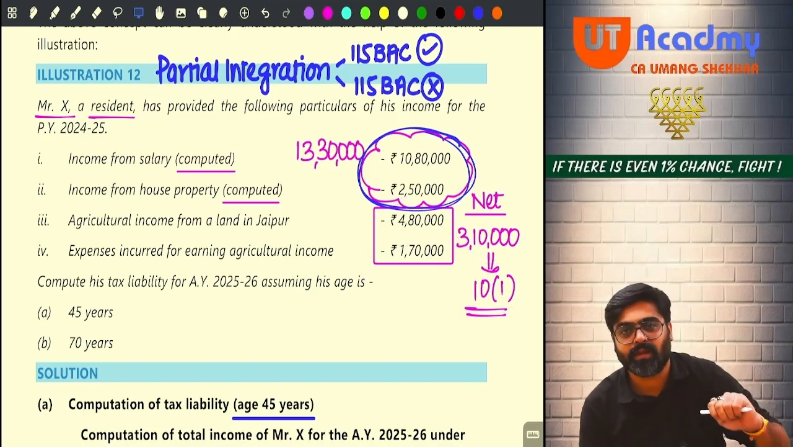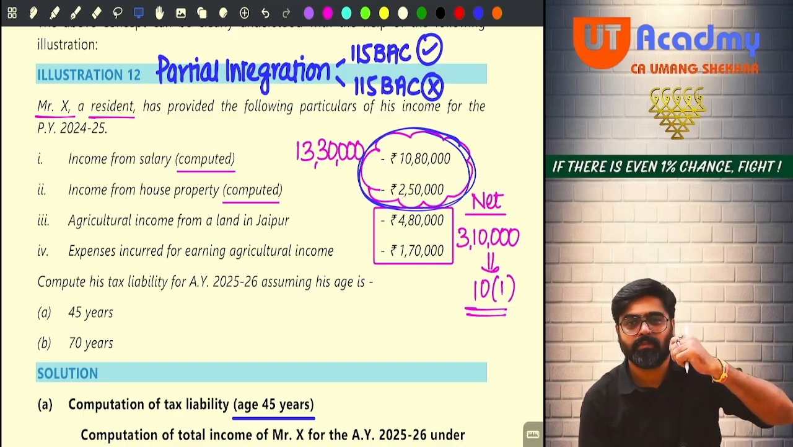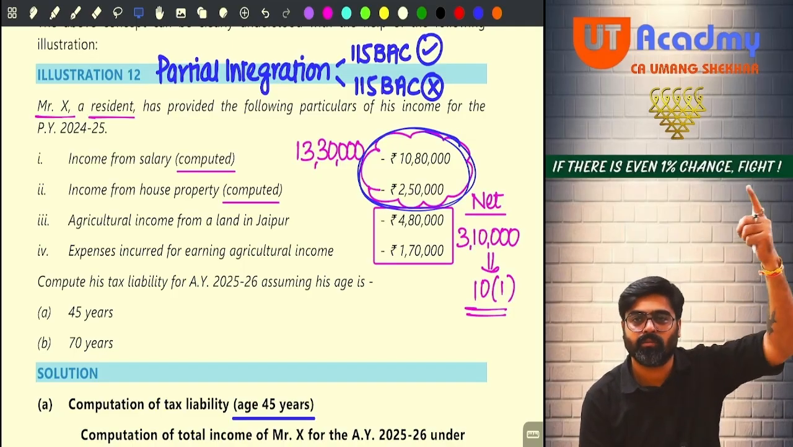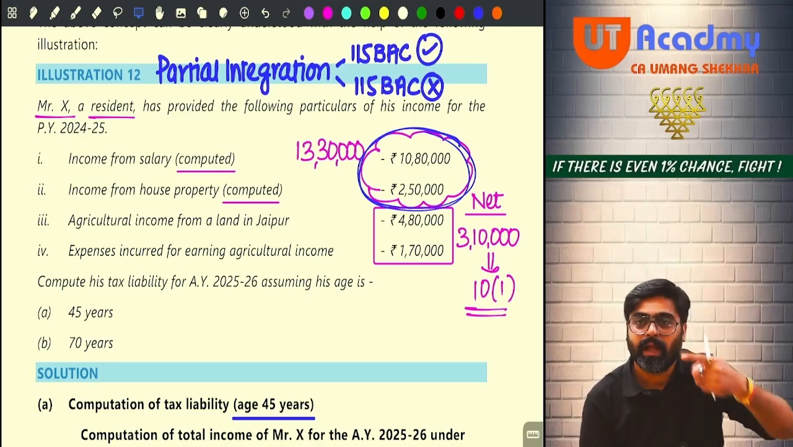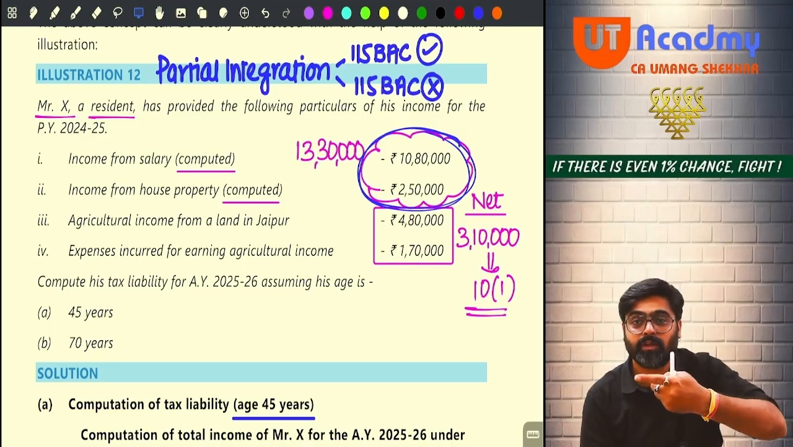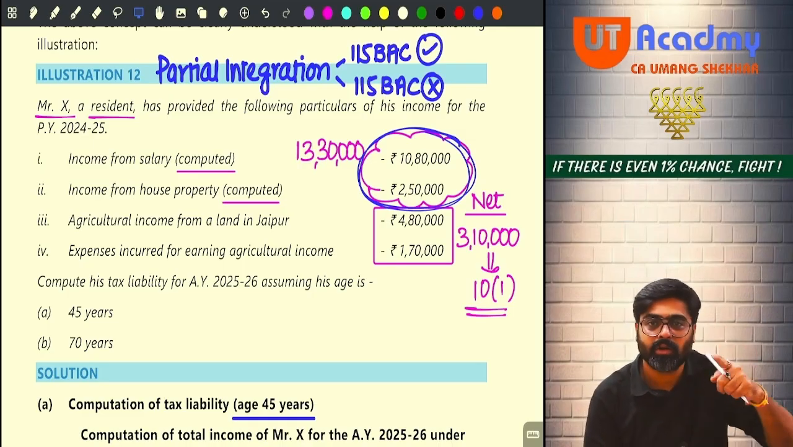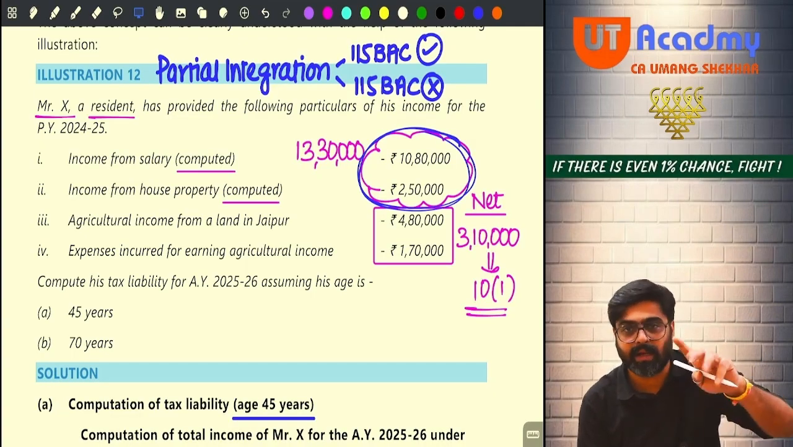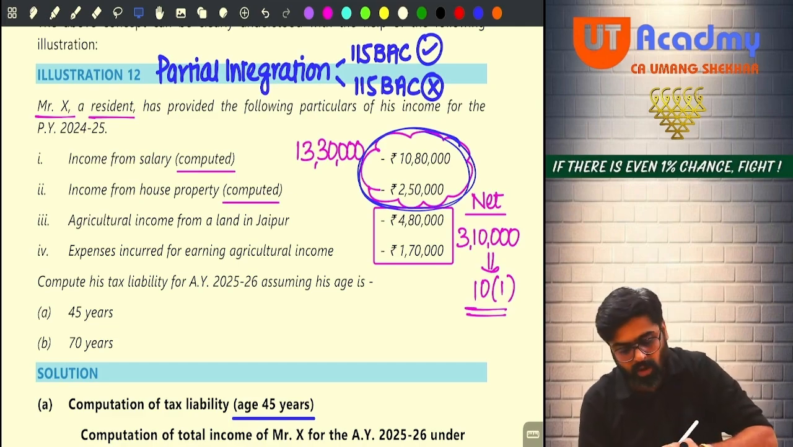And this amount is more than 5,000. Your total income, salary plus house property, is also 13,30,000, more than your basic exemption limit. And you are an individual assessee to whom slab rates are applicable. So your tax liability will now be calculated by partially integrating agricultural income. Yes or no? So how will you do it?